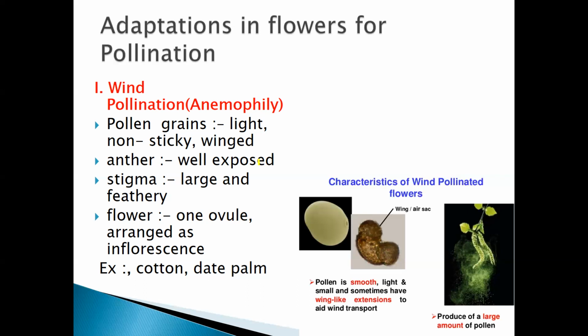So the wind pollinated flowers, that is the anemophilous flowers, produce a large amount of pollen grains so that, even if there is some loss of the pollen grains, the flowers are still pollinated.